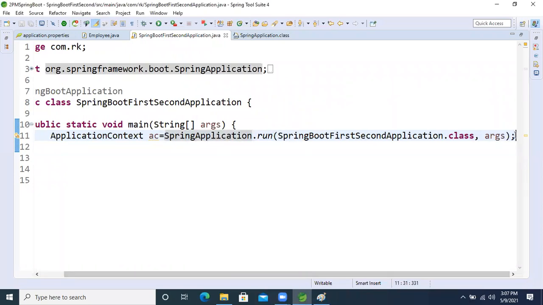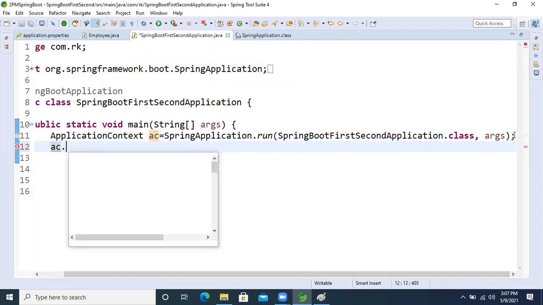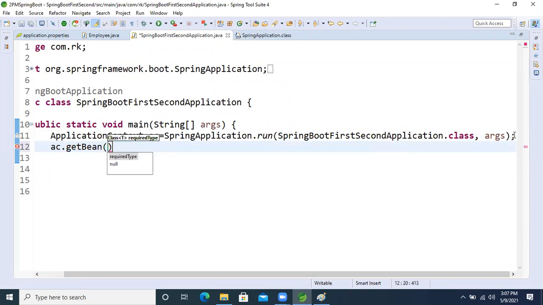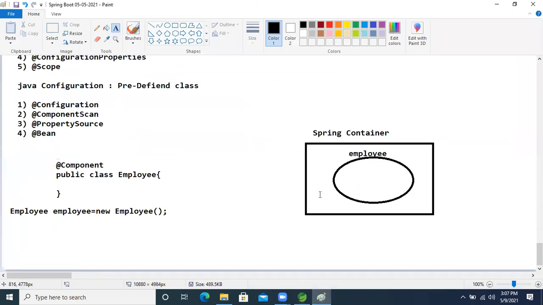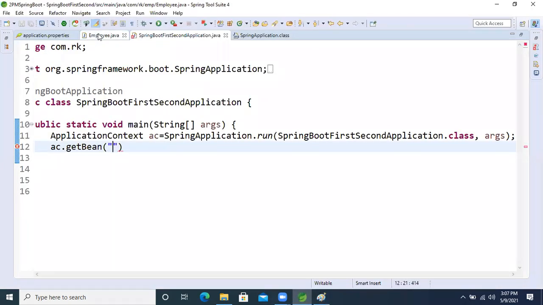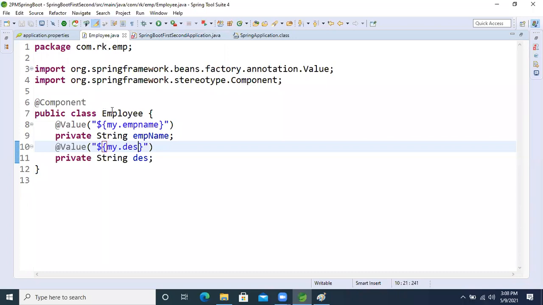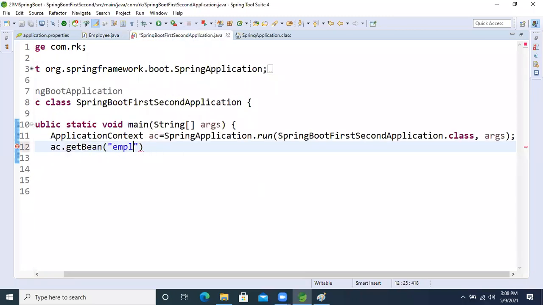So now, fine. Next, if we want to run getBean, we go to the bean factory. As I said at the explanation time, if we are not giving any argument in the component, the first letter of the class name becomes the ID, in lowercase: employee. We are applying the component annotation on the class, but we are not giving any name, so the ID becomes employee, with the first letter in lowercase.